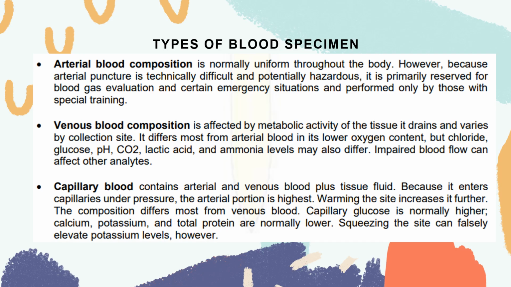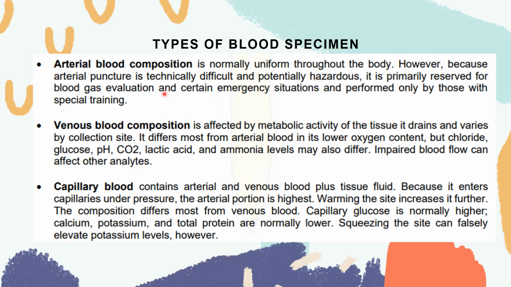So there are different types of blood specimen. We have arterial blood composition, that is from your arteries. This is for blood gas evaluation. We also have venous blood composition. They contain the same substances but in different amounts.